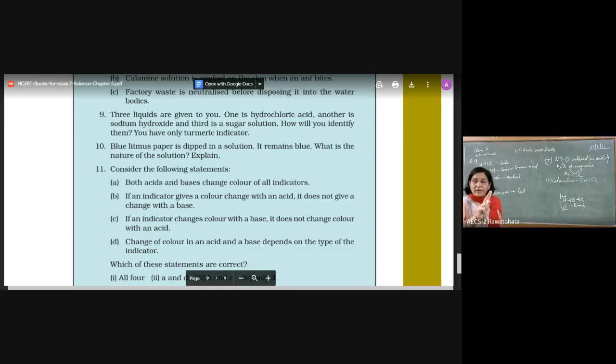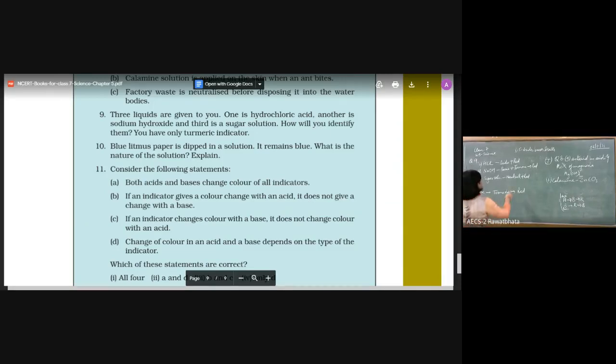What is the second step I did? We are going to take this red solution, red NaOH, and add it to both of the other two. That means this sodium hydroxide which has turned red, I have added to the other two transparent solutions.